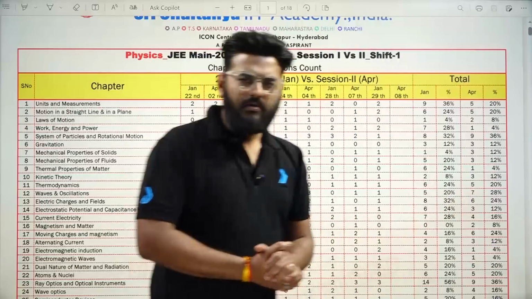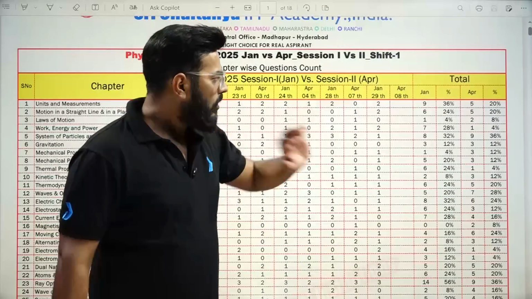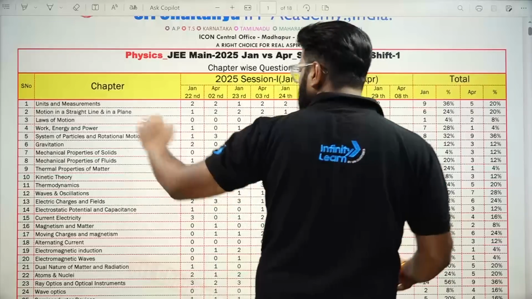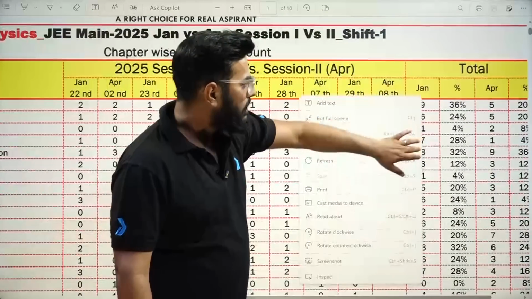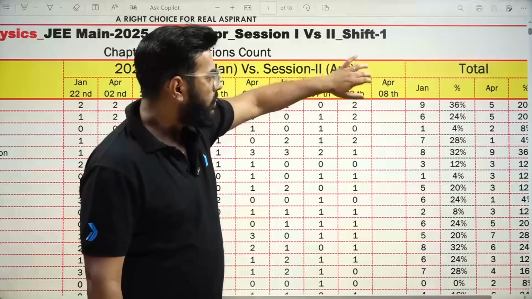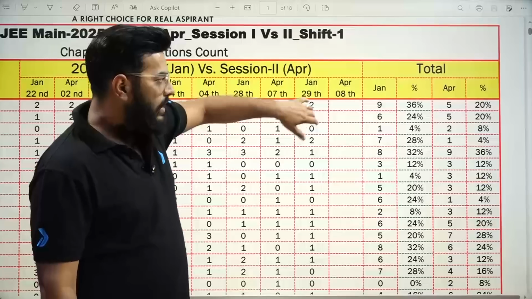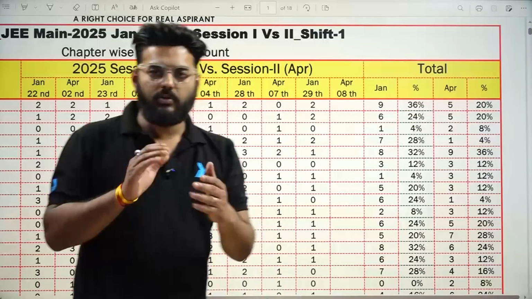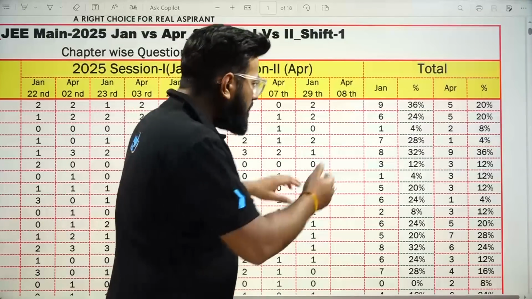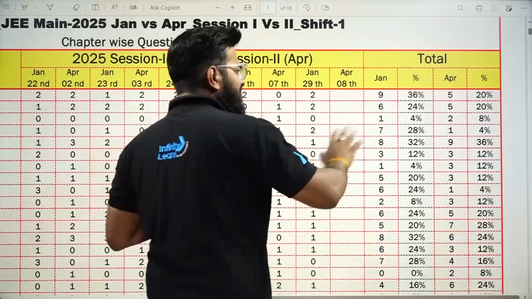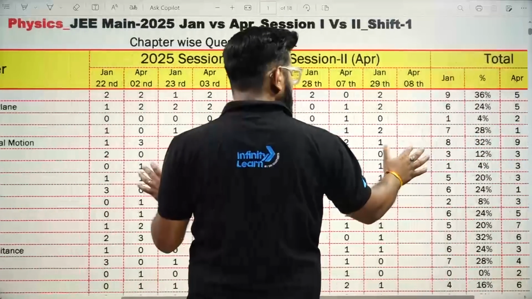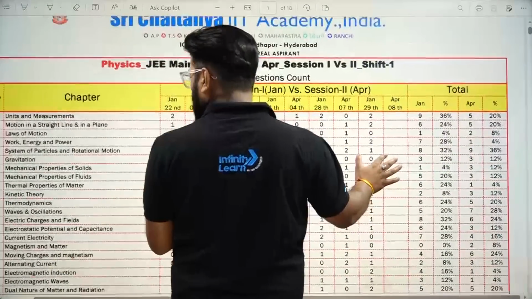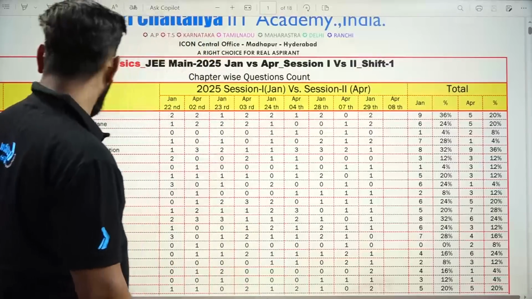And obviously the main thing which we need to focus on over here is this total. When we have done the total of all the cases, what you will see is the first chapter, that is units and measurement, it has a 36% weightage when I talk about the January attempt. But in the April attempt, the weightage has been reduced to 20%. And based on that, more or less, not much differentiation is there, but yes, another differentiation arises in this 28%, which is over your laws of motion chapter.